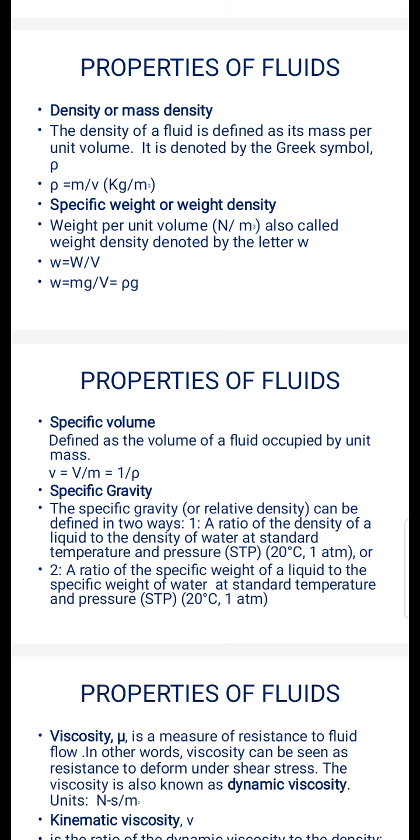So specific gravity is the ratio of the density of a liquid to the density of water, or the specific weight of a liquid to the specific weight of water. Both are the same in a way, because we know that specific weight is equal to density times g, that is rho g. So not much difference. And for liquids, water is the standard one, and for gases, air is the standard one.